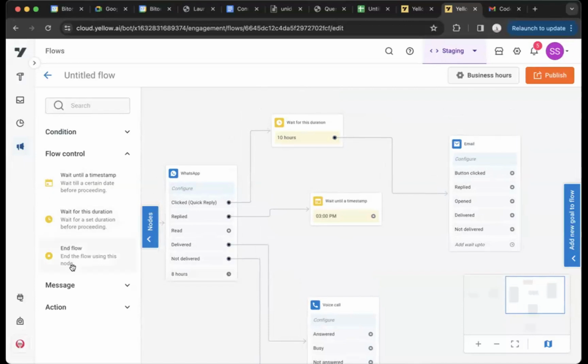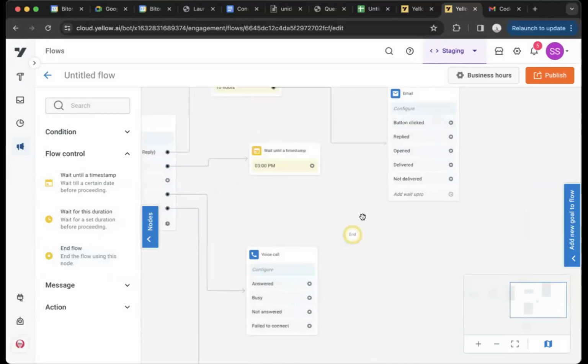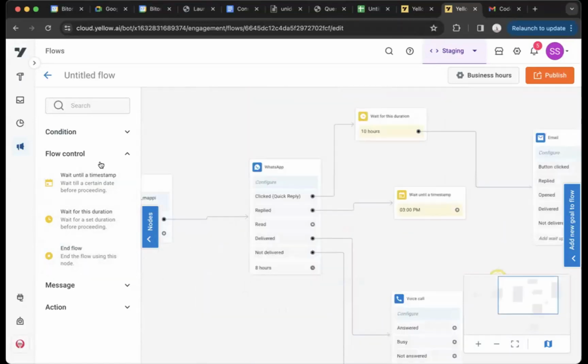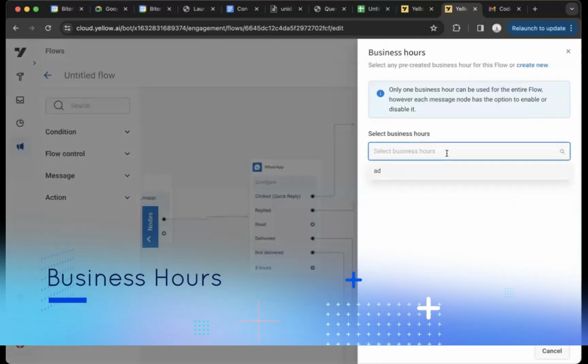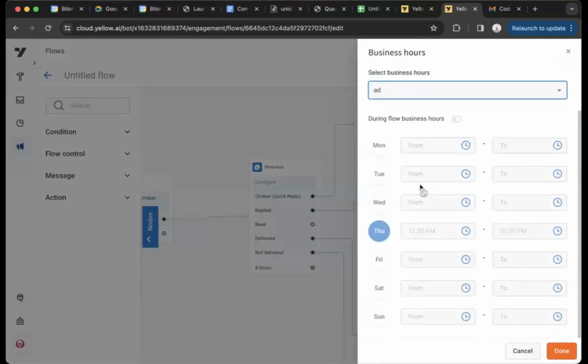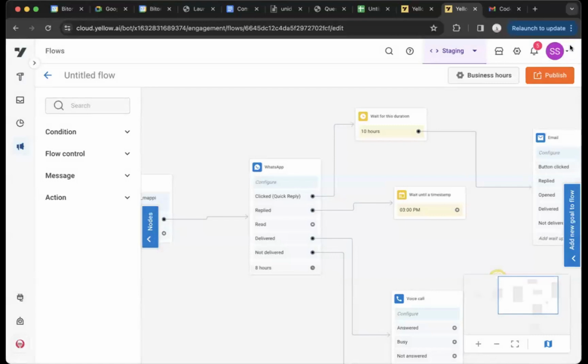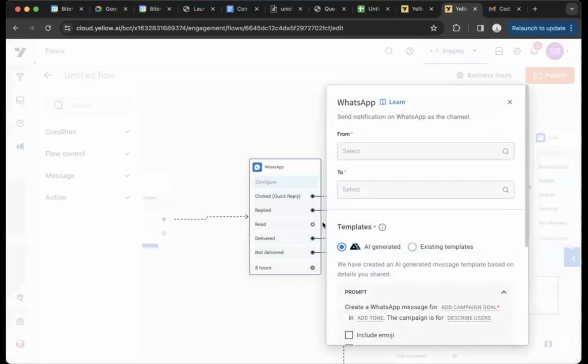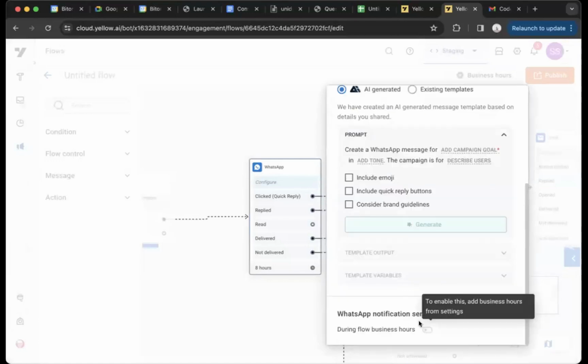We also have end flow. And yeah, it's an optional node. If you want to just tidy up things, you can drag an end flow node and connect the nodes there. There is nothing more to do. Business hours are similar to what we have in outbound. So if you have set up, let's say, business hours on specific days between 9 to 6, 9 to 6, 9 to 6, the flow automatically will pause at 6 p.m. You do not have to manually pause the flow. At 6 p.m., no notifications will go. On the next day, the notifications will proceed ahead. At each particular node, you can enable the business hours.